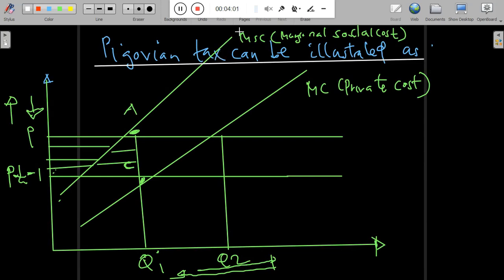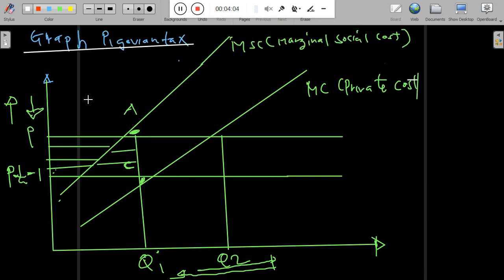But also, we can observe how the government imposes a Pigovian tax. This is a graph that shows when the government imposes a Pigovian tax at PT minus 1. When there is no Pigovian tax, you observe the output produced rise from Q1 to Q2. And when the Pigovian tax is imposed, we observe how the quantity produced by the private producers who produce externalities is reduced. So when the price increases, the quantity that comes with externalities decreases from Q2 to Q1.